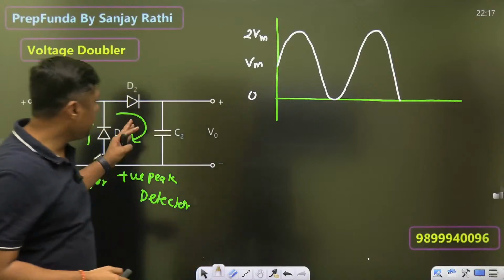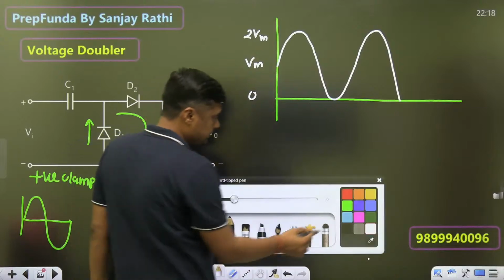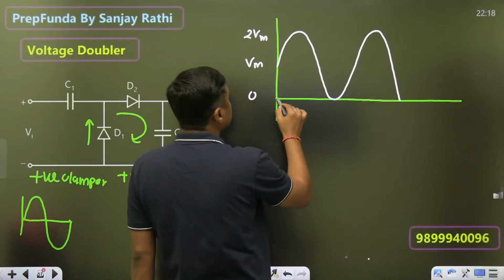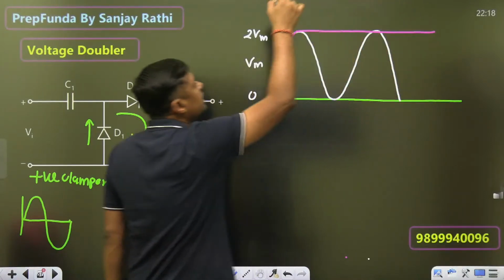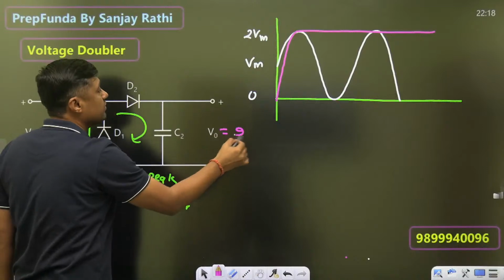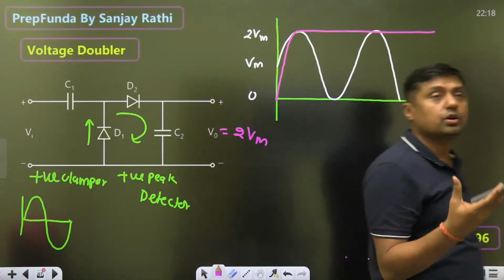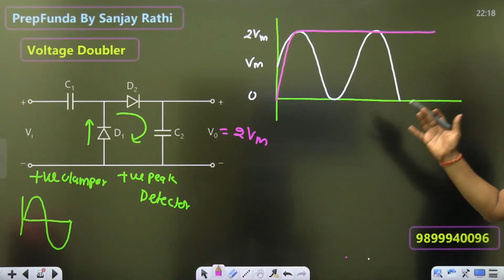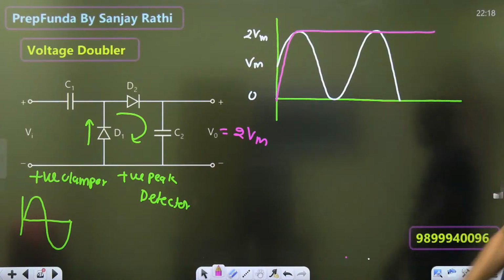Now it is a peak detector, therefore the capacitor will charge up to the highest level. What is the highest level here? 2 Vm, and it will hold the value 2 Vm, and that's why the output of this is 2 Vm, and therefore it is called a voltage doubler. Positive clamper followed by the positive peak detector, you will get 2 Vm.